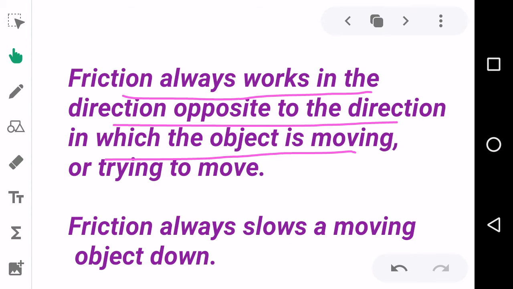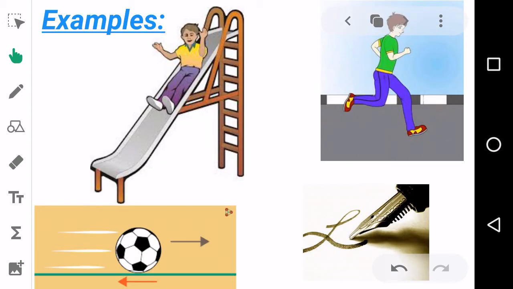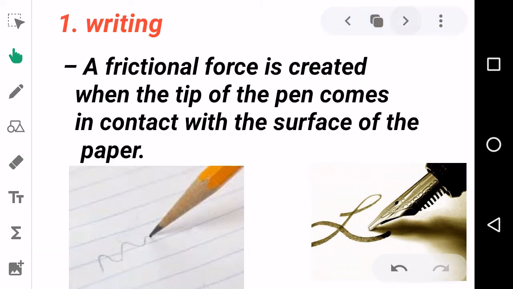Now let's see some examples. Some examples from daily life are a ball rolling on a ground, writing with a pen and pencil, walking, running and playing on the ground, and a baby sliding down a garden slide. All these are examples.